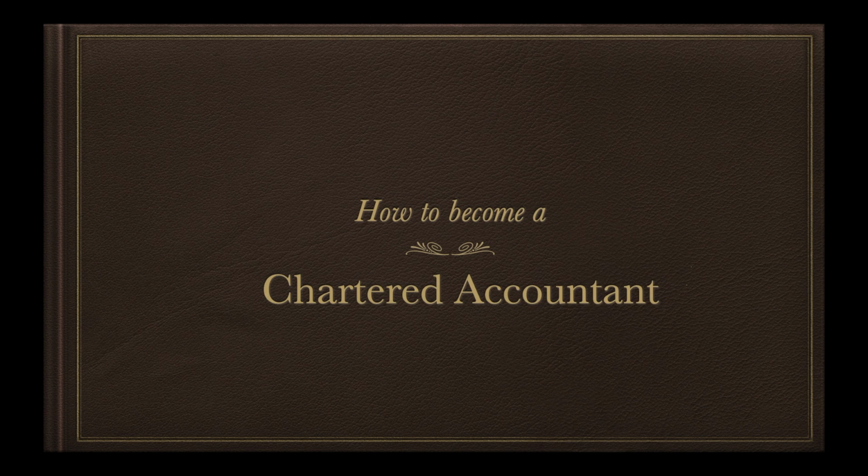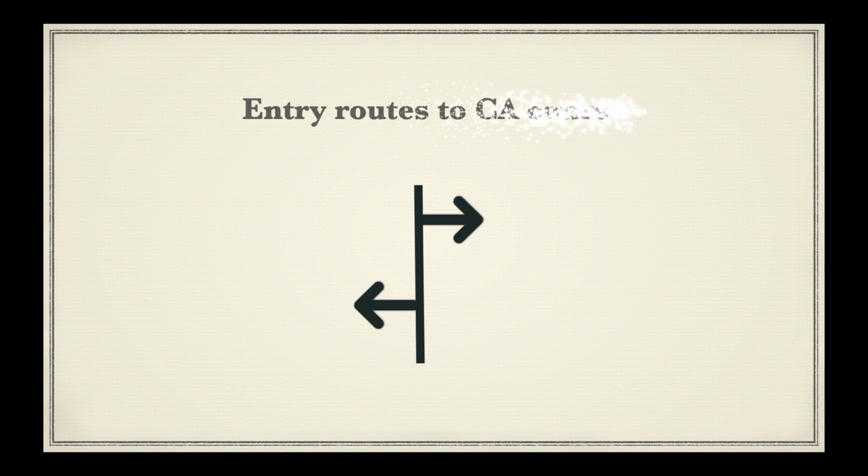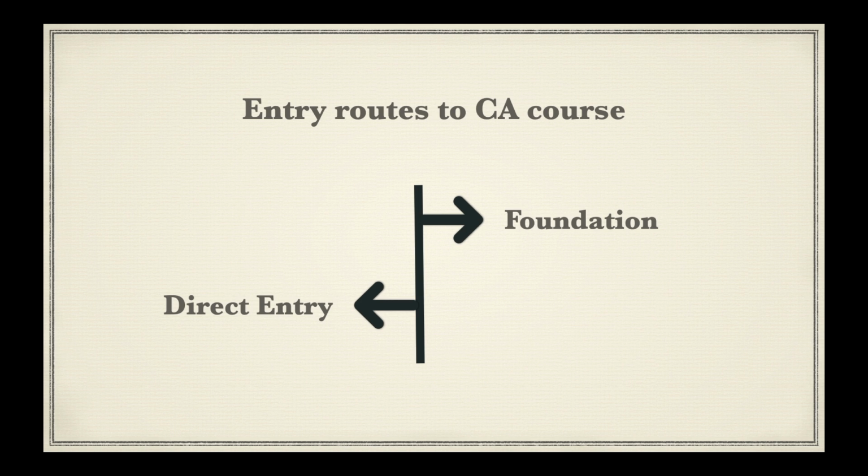In this video, we are going to discuss how to become a chartered accountant. There are two entry routes into the CA course. The first one is through foundation and the second one is through direct entry. So first, let's discuss the route through foundation.